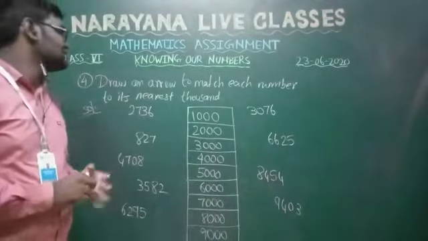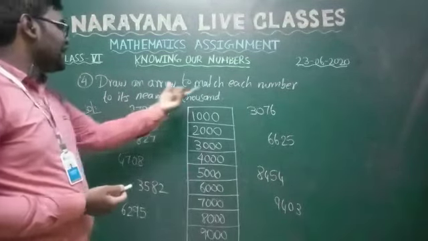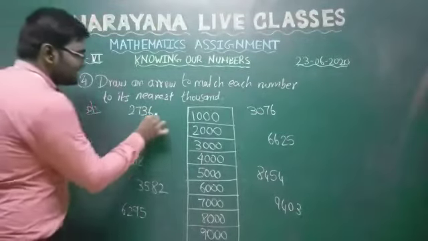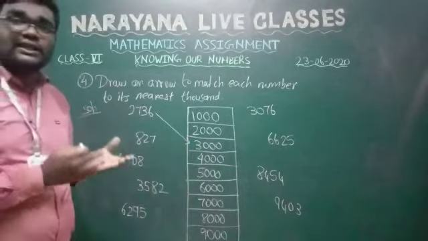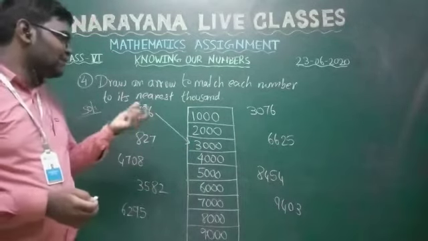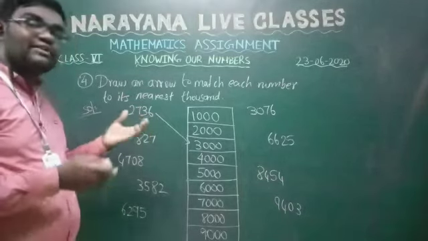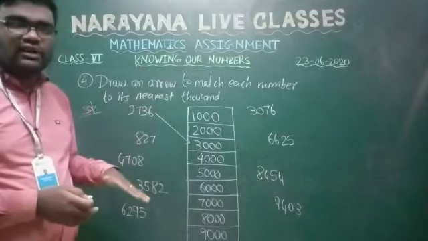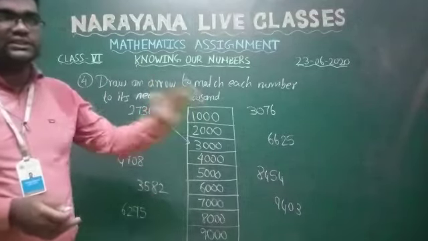Okay, students. Now we will discuss the last problem. Very simple, like maths. Draw an arrow to match each number to its nearest 1000. We all know how to round off to the nearest 1000. You should check the ones, tens, hundreds, overall the last 3 digits. If it is greater than 500, we will round off to the nearest 1000. If it is below 500, we will round off to 0. If it is exactly 500 also, we will round off to the nearest 1000.